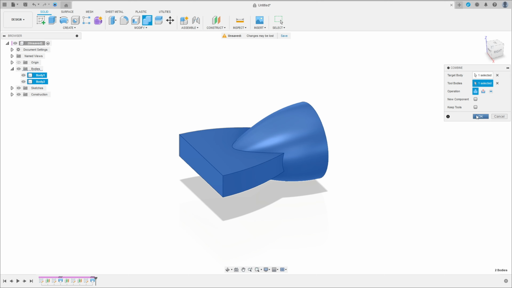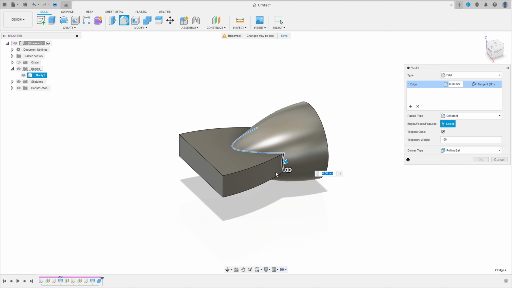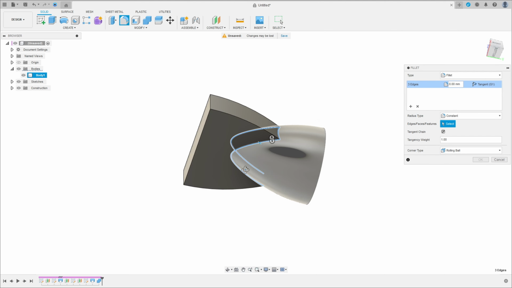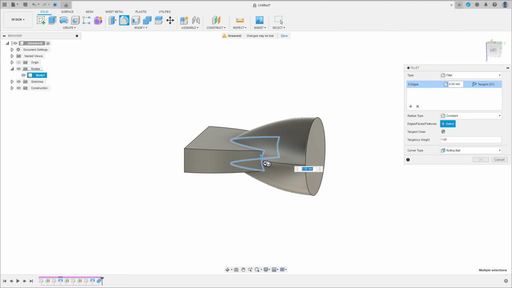Now go to fillet. Select this edge here, this edge here, and this edge here. The fillet here is 5 millimeters. And press OK. We have this, okay.